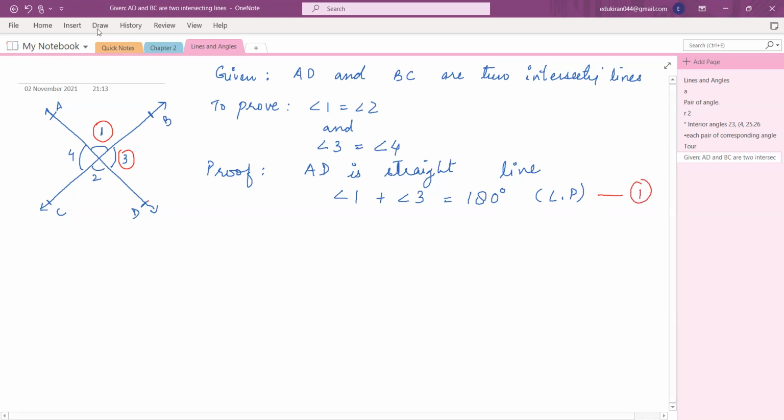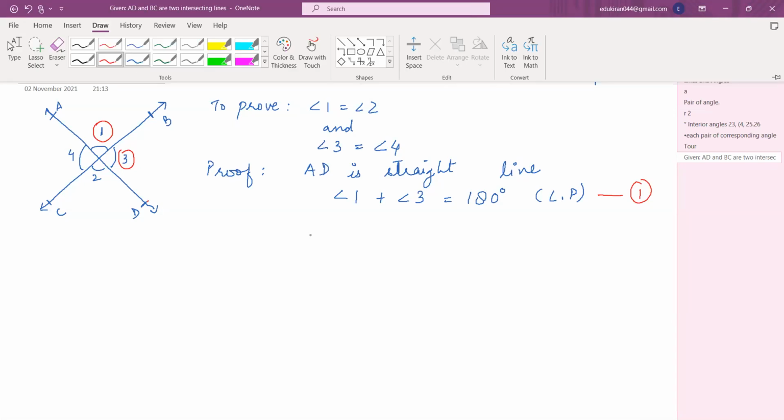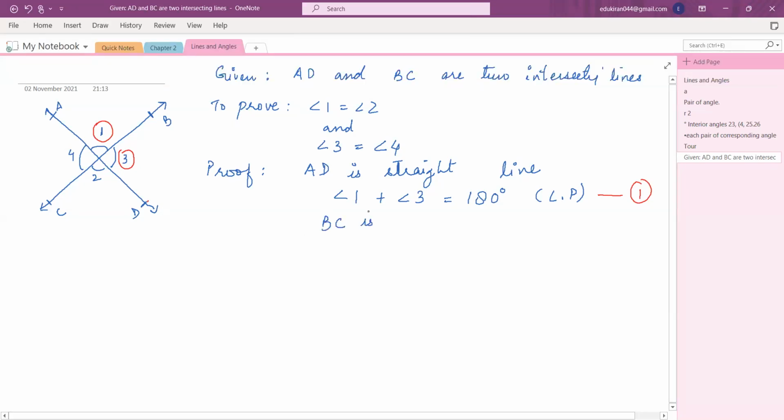Now again, look here. BC is another straight line. So therefore, if BC is a straight line, then angle 2 plus angle 3 is equal to 180 degrees. Is that okay? Now look here, angle 2 and angle 3 fall on the line BC. Therefore, they also add up to 180 degrees. Again, the same axiom, linear pair axiom. We call it linear pair. All right, I call it equation number 2.